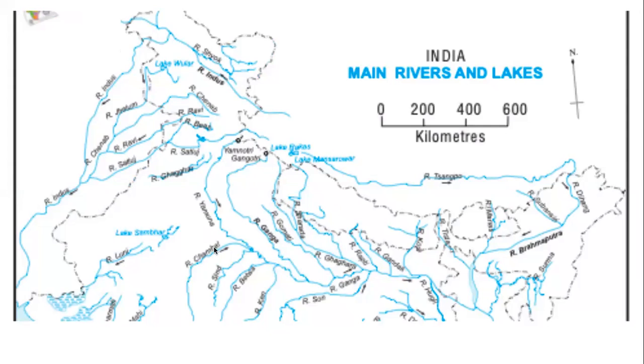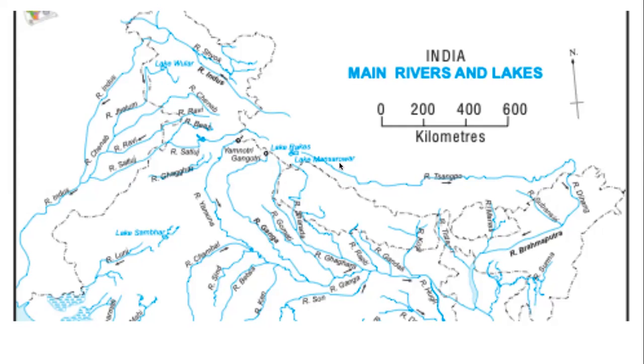But Chambal, Betwa, Ken, Shon, they are moving from south to north. They are going up, but it is not up by height, because you remember the peninsula has the Deccan Plateau. These rivers come out of those plateau mountains, so all the time the direction is from up to down. It can be north to south, it can be south to north. It can be east to west, it can be west to east.